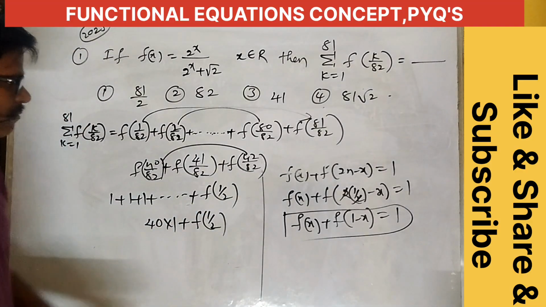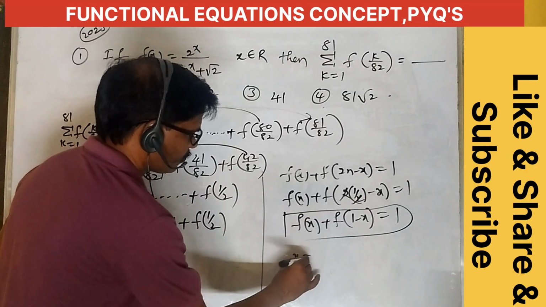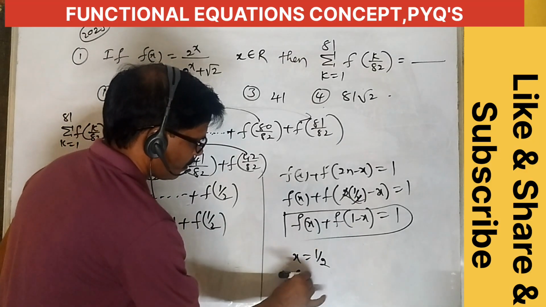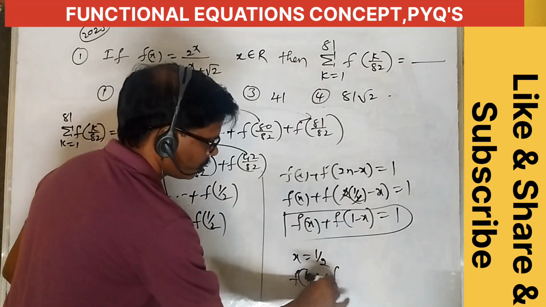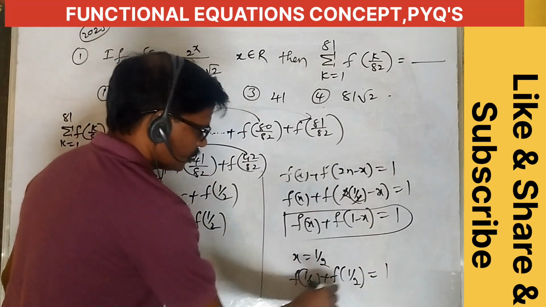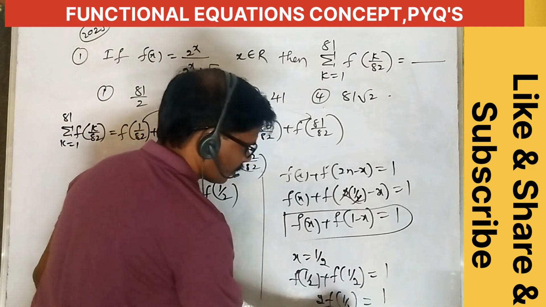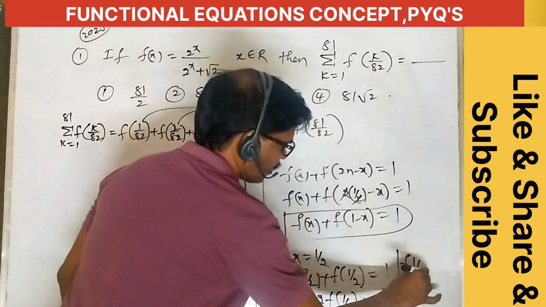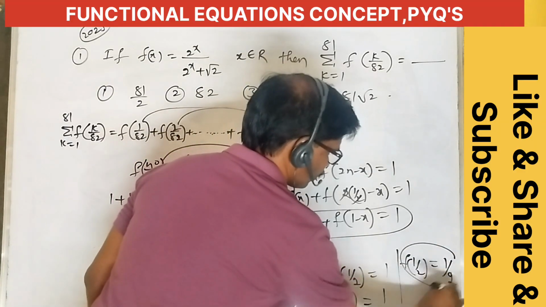Okay, what is f of 1 by 2? In x place write 1 by 2. So f of 1 by 2 plus f of 1 minus 1 by 2, which is also 1 by 2, equals 1. This is 2 into f of 1 by 2 equals 1. So f of 1 by 2 is equal to 1 by 2.